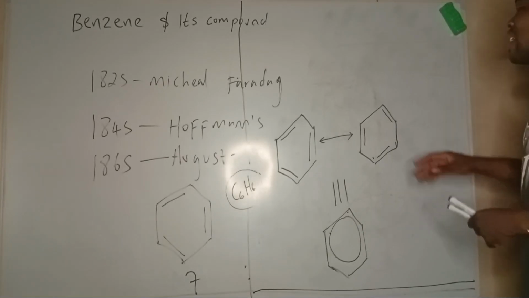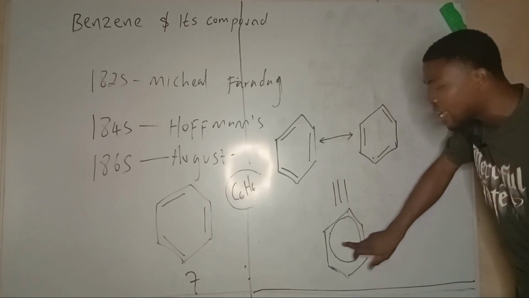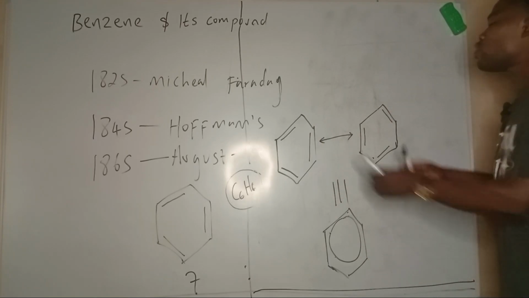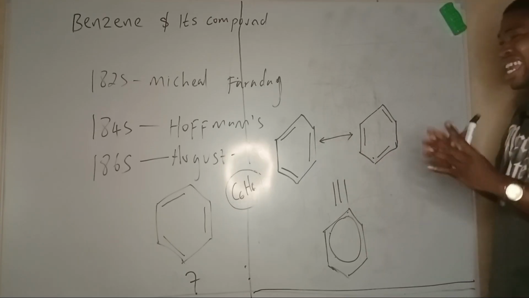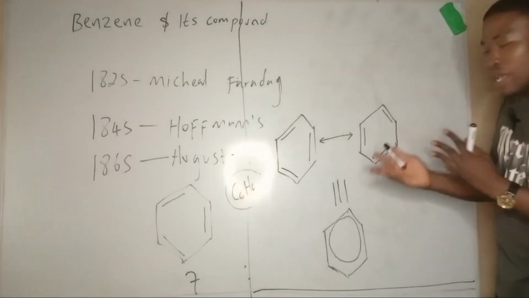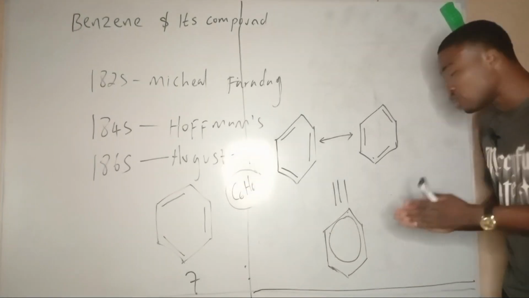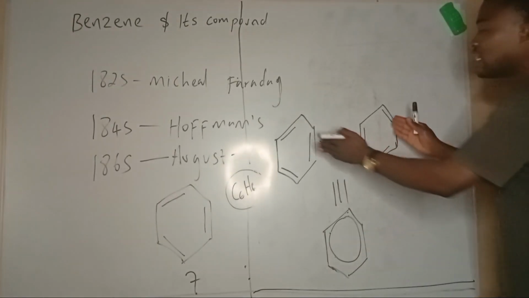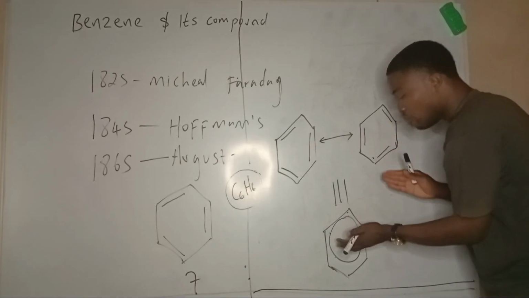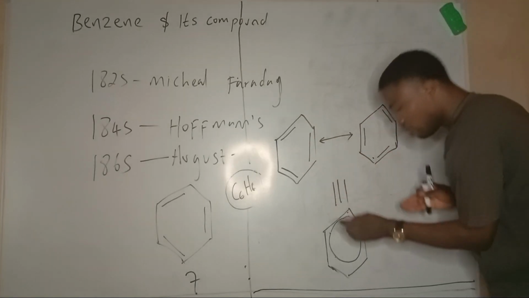So this is the Kekulé structure, which is cyclic hexatriene. This is benzene. These two structures are a little bit different, but they answer the questions about benzene. This is the traditional Kekulé structure, and this is also benzene, the resonance hybrid. So these are the Kekulé structures, and this is the resonance hybrid.